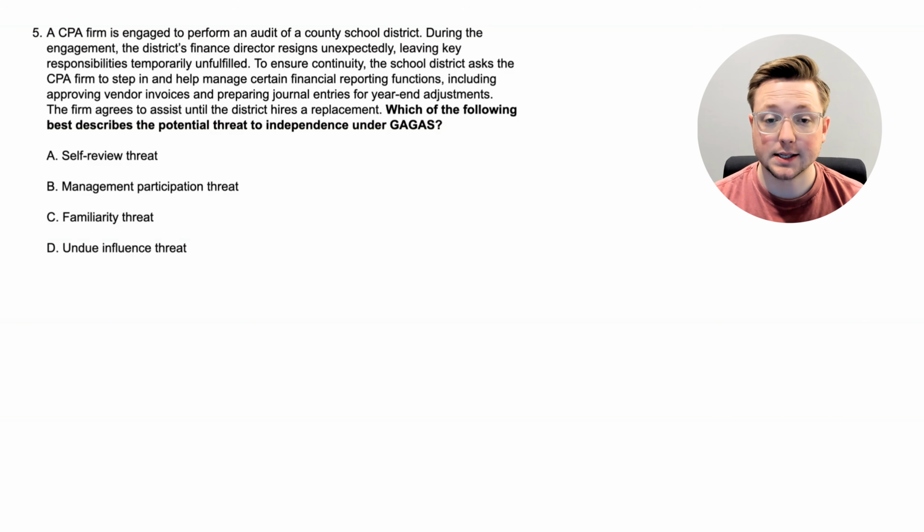A CPA firm is engaged to perform an audit of a county school district. During the engagement, the district's finance director resigns unexpectedly, leaving key responsibilities temporarily unfilled. To ensure continuity, the school district asks the CPA firm to step in and help manage certain financial reporting functions, including approving vendor invoices and preparing journal entries for year-end adjustments. The firm agrees to assist until the district hires a replacement. Which of the following best describes the potential threat to this independence?